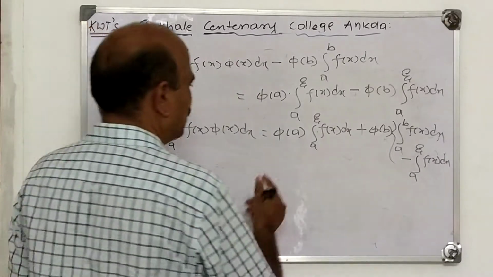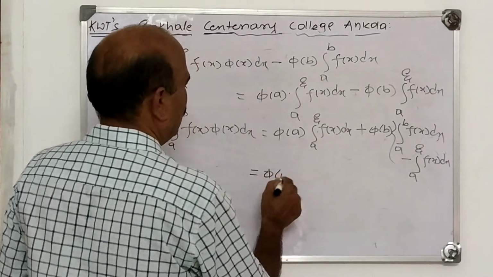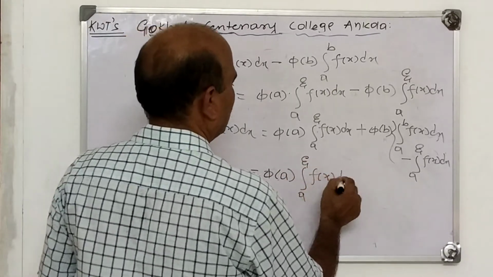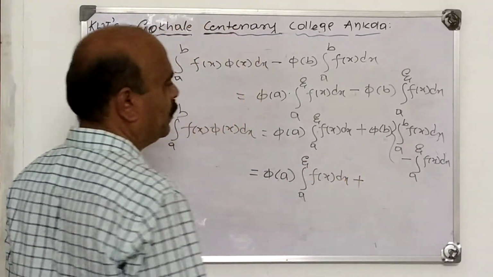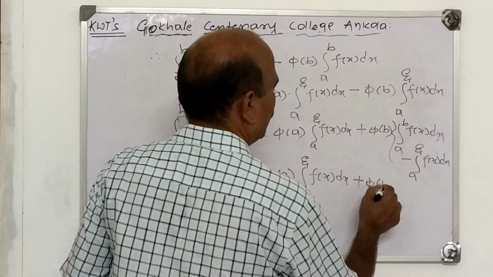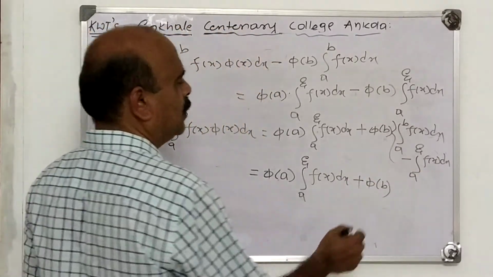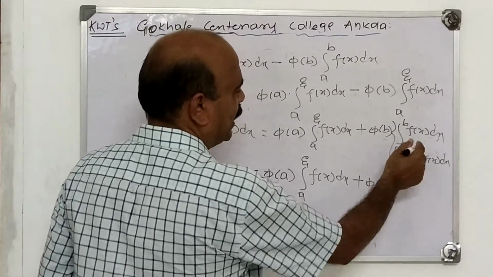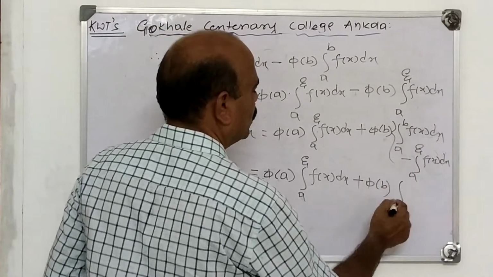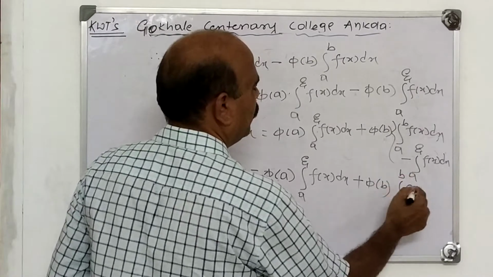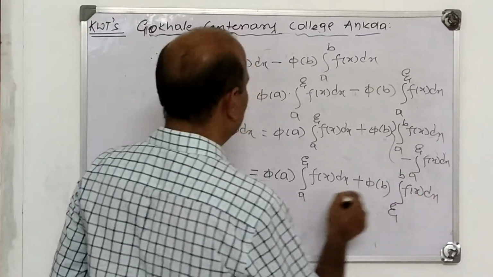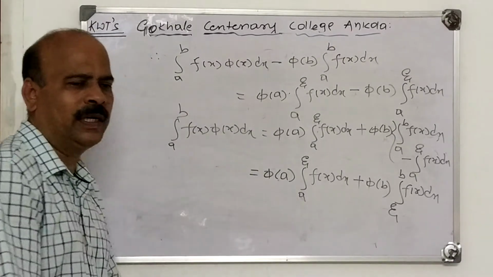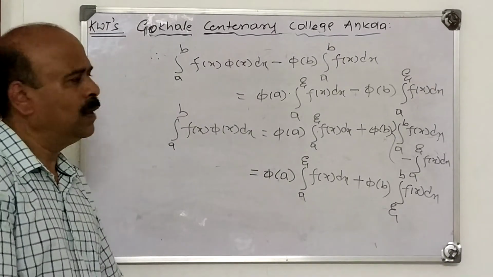Next simplification uses properties of definite integral. Integral a to psi f(x) dx plus pi of b. Now we write this as minus integral a to psi is psi to a, plus psi to b. So this becomes integral psi to b f(x) dx. This is the second mean value theorem of integral calculus.